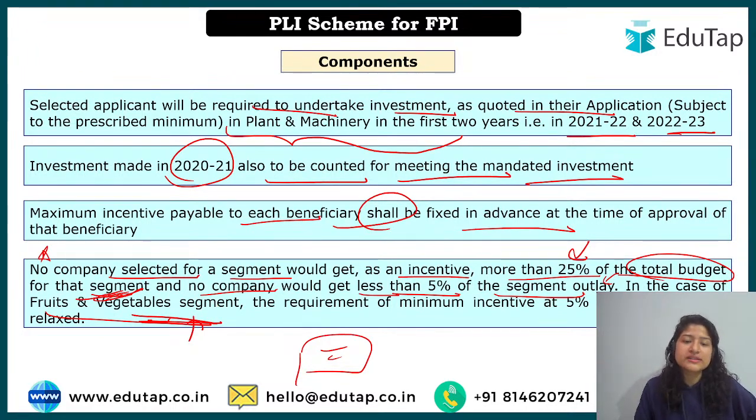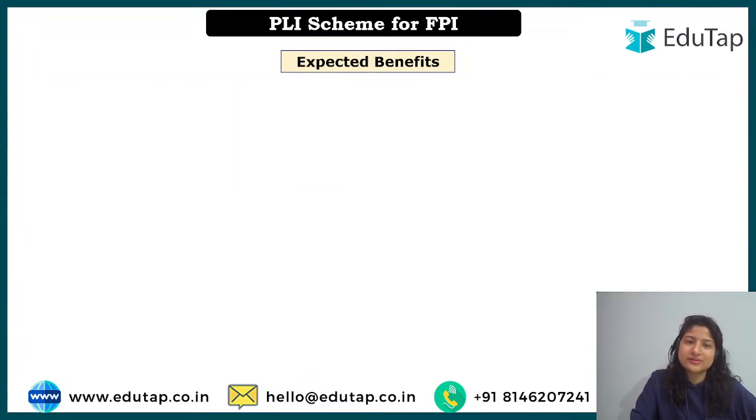In case of fruits and vegetable segments, the requirement of minimum incentive at 5% of outlay may be relaxed. Okay, so what does it mean? It means we know the range is 5% to 25%, but in the fruits and vegetable segment, this minimum incentive of 5% can be relaxed, meaning they can get even below that, 3% or 2%. Okay, so in that case it is relaxed.